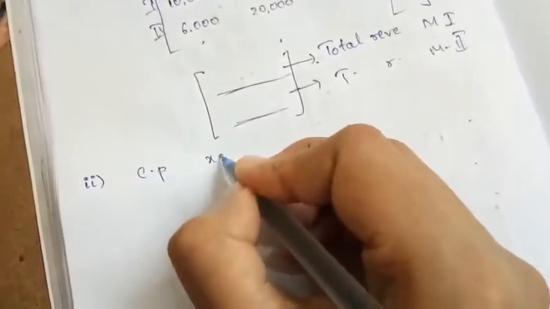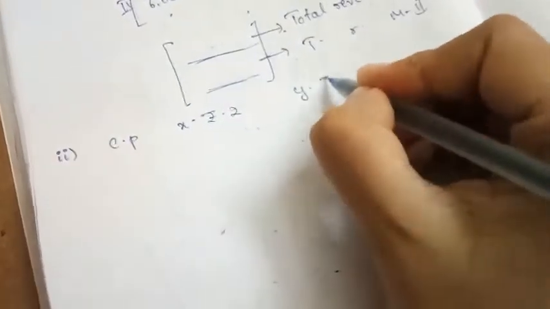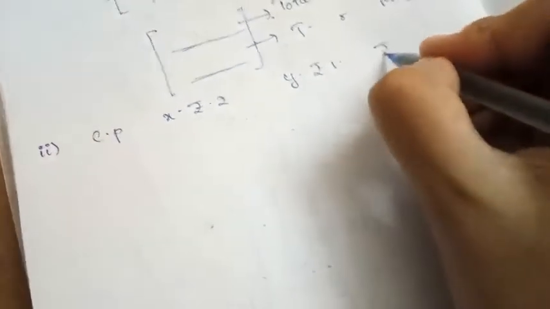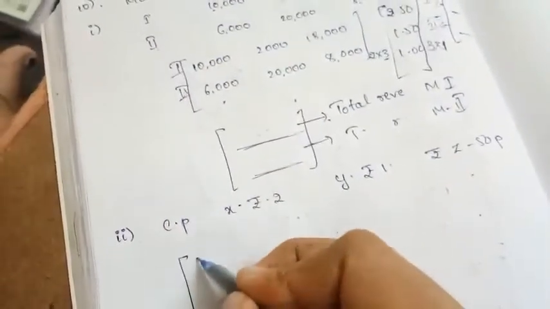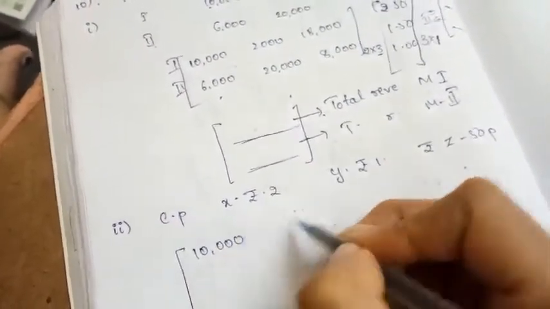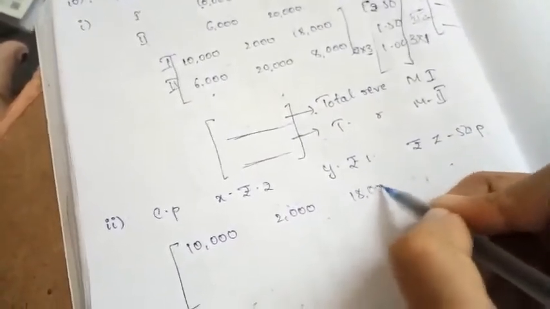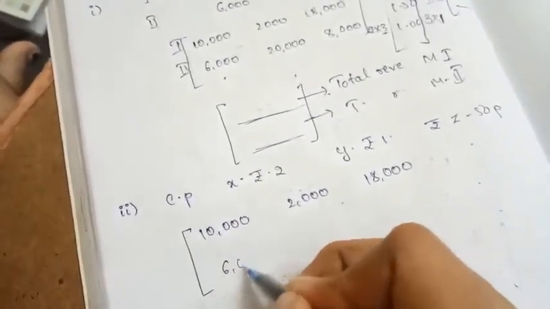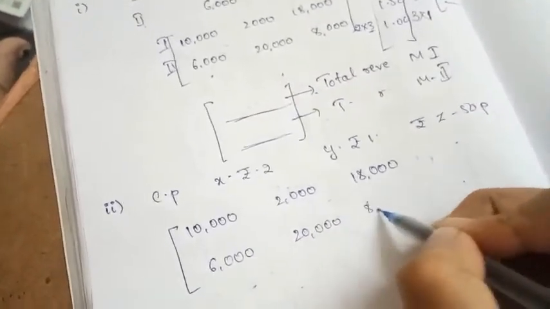So the cost price of X is 2 rupees, the cost price of Y is 1, and the cost price of Z is 50 paisa. Now they are asking what is the gross profit. So again we have the products X, Y, Z. How many products have been sold or given to market 1 and market 2? This is our total products which they have given to market 1 and market 2.